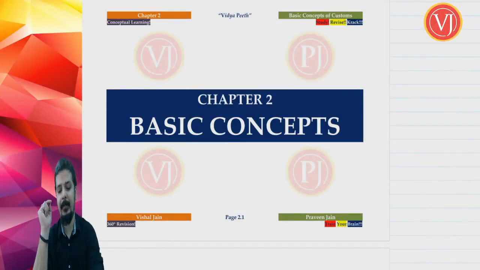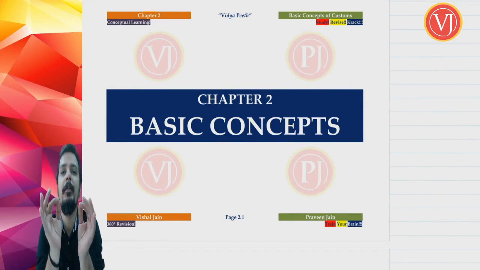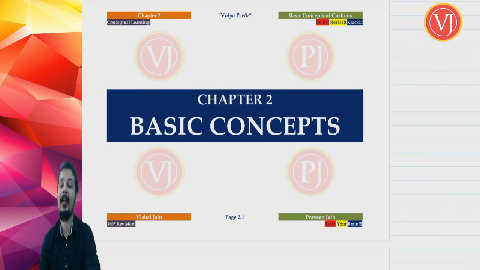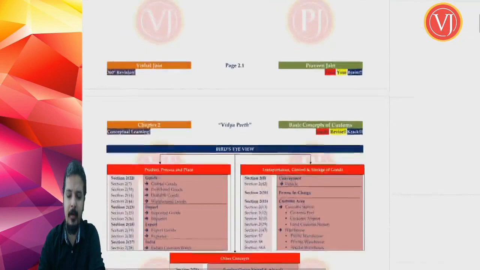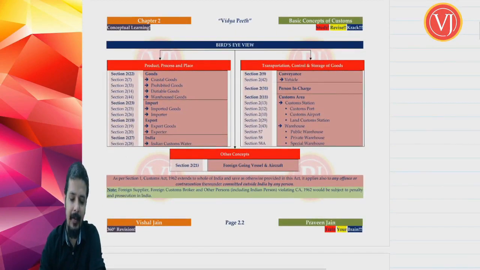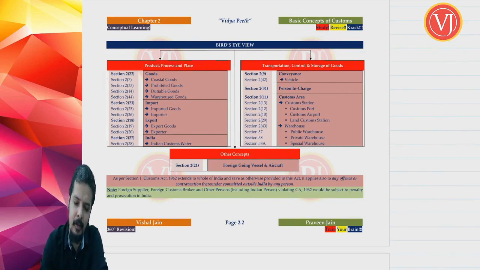Hello friends, now let us start with the next topic of customs, where we are going to focus on the basic concepts or the basic definitions which are required in your customs. Friends, in this topic we are going to discuss this chapter in three subtopics. First being product, process and place, which are important for your charging section.